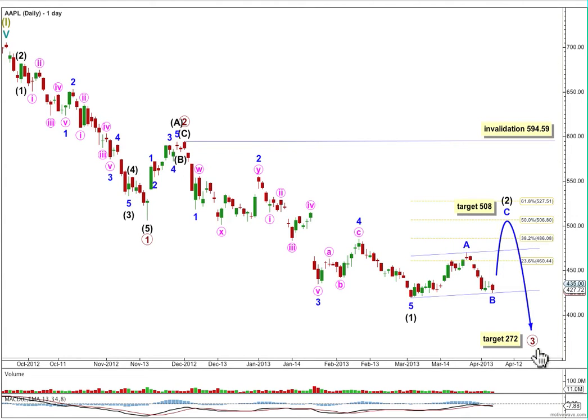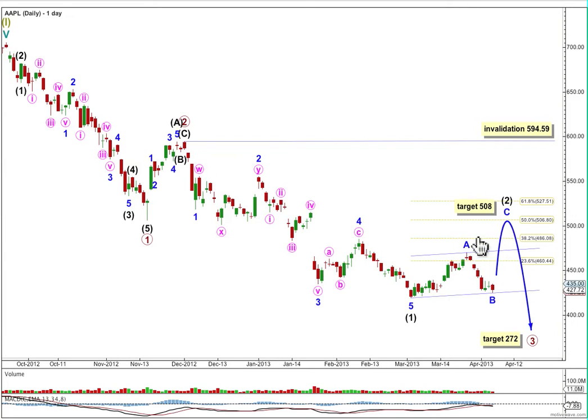Primary wave 3 must subdivide into an impulse. It's the only possible structure for a third wave. Within it, we have the first 5 down complete, so intermediate wave 1 is complete. Intermediate wave 2 has to subdivide into an obvious zigzag. Within it, I think we have a 5 up for minor A complete, a 3 down for minor B. I'm more confident today that that's complete. We should now see a 5 up for minor wave C.